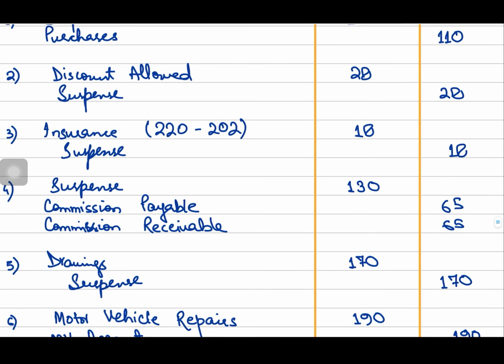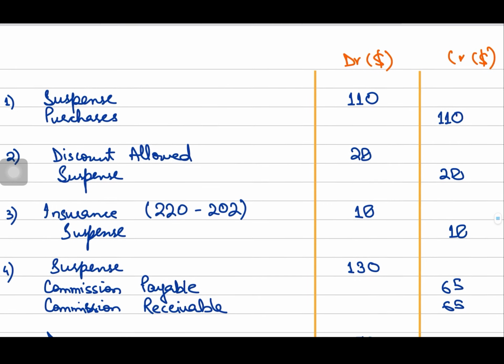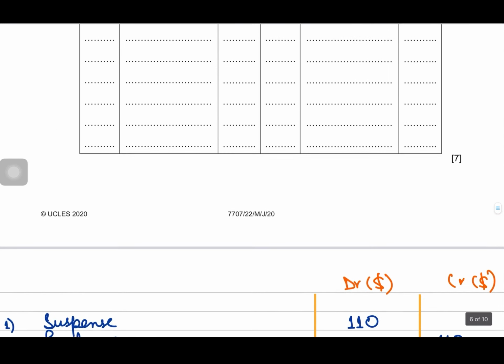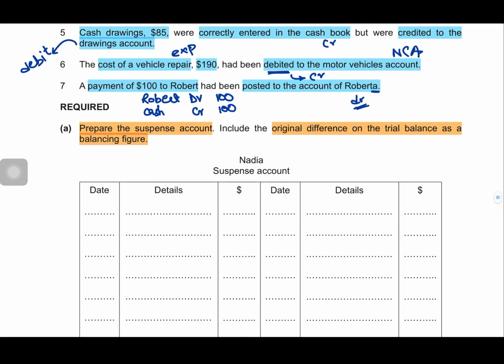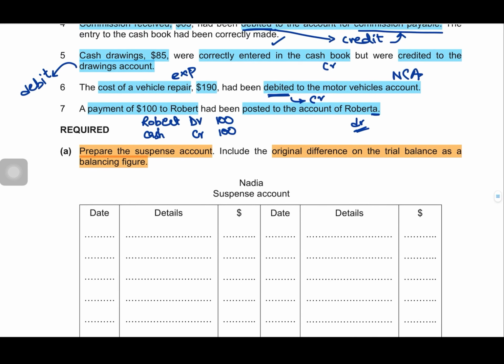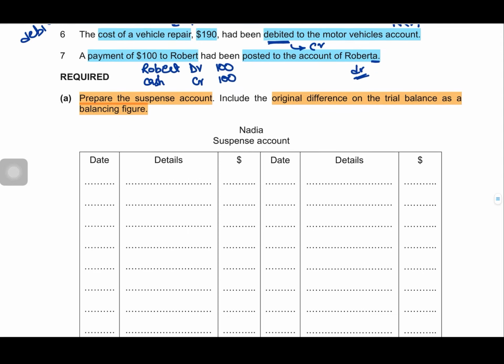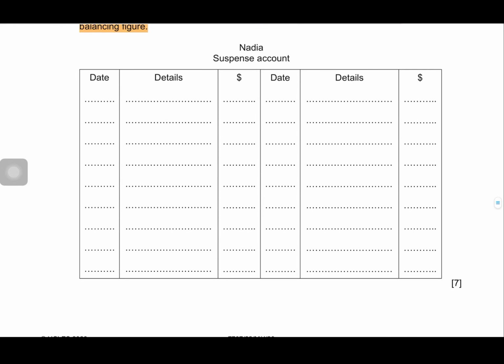Of course, you won't be spending so much time on the double entries in the exam, just how we have spent it before preparing the suspense account, if the double entries are not required as a particular part. But of course, double entries do help you in preparing the suspense account and, of course, in calculating the corrected profit. So, now we are ready to prepare our suspense account.